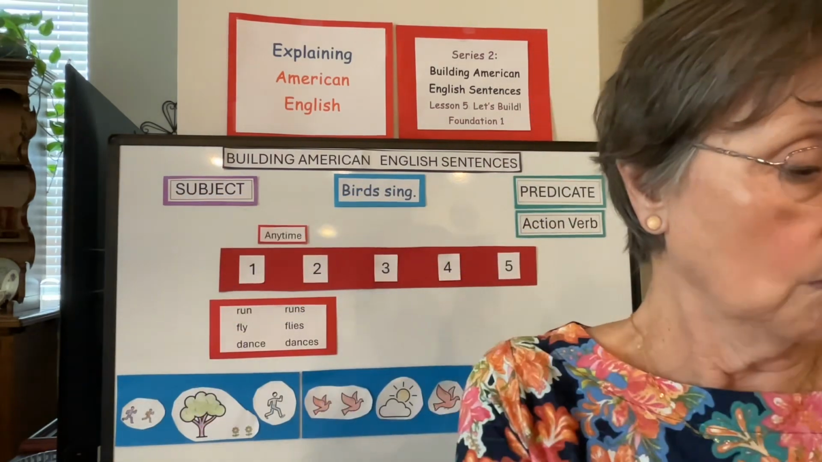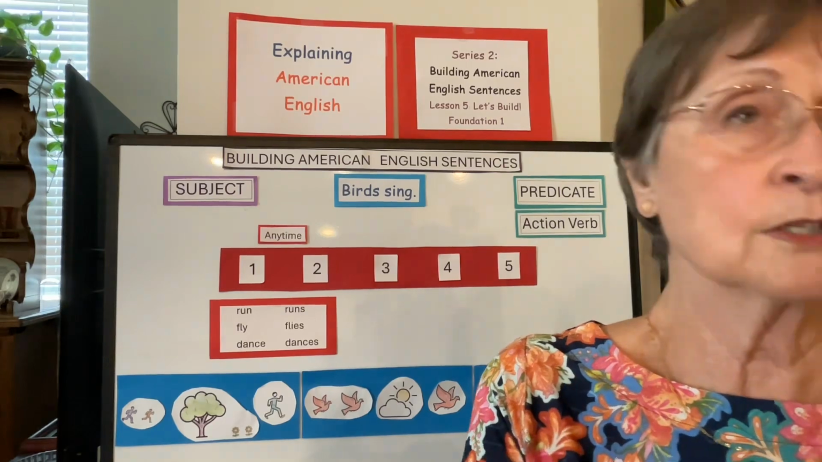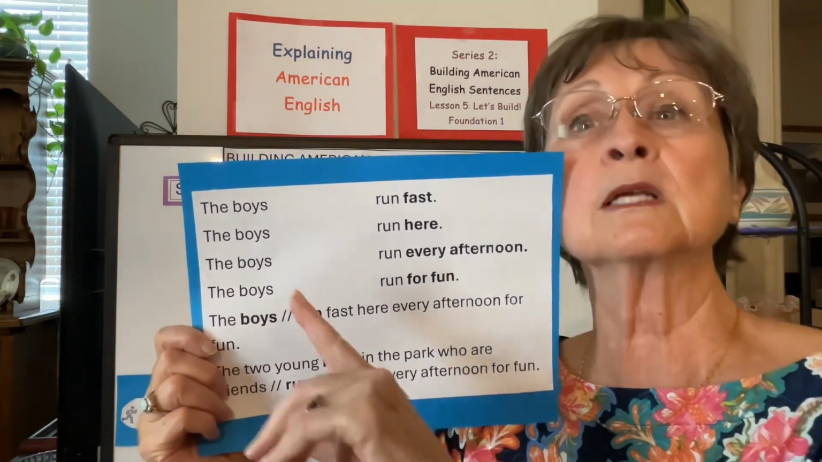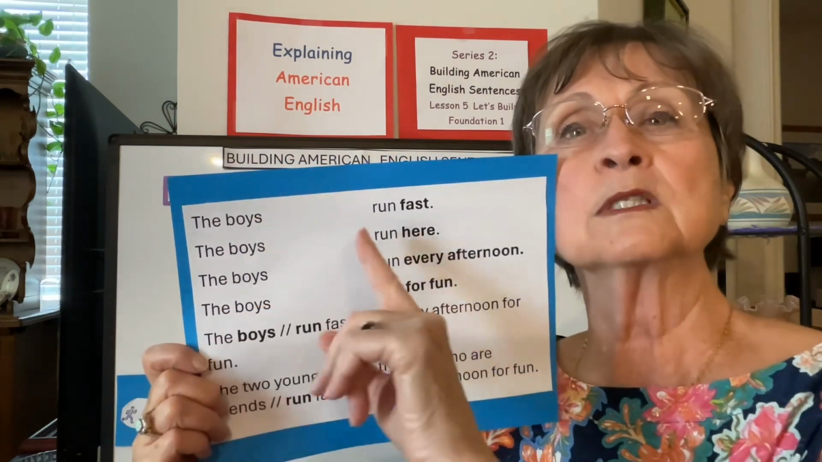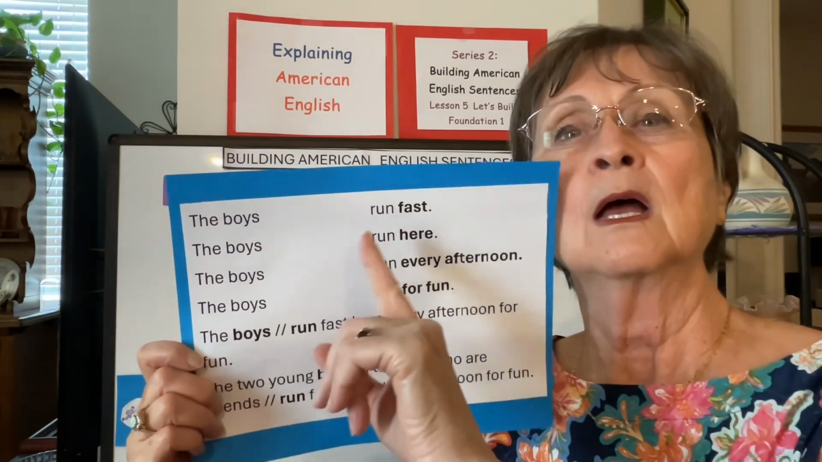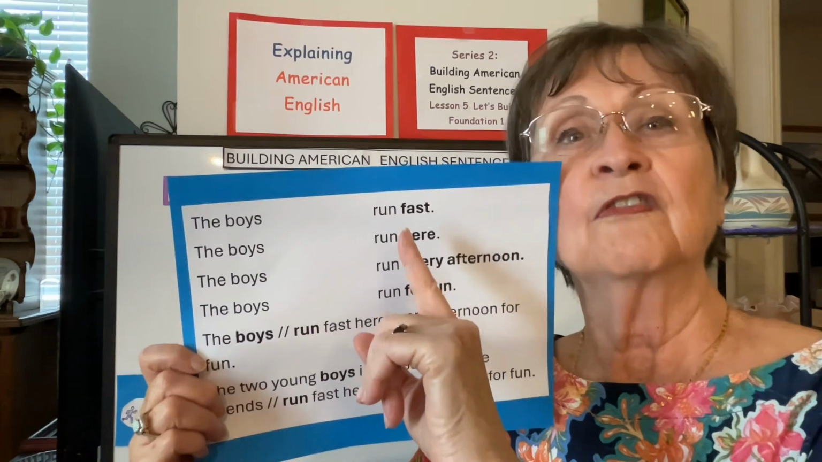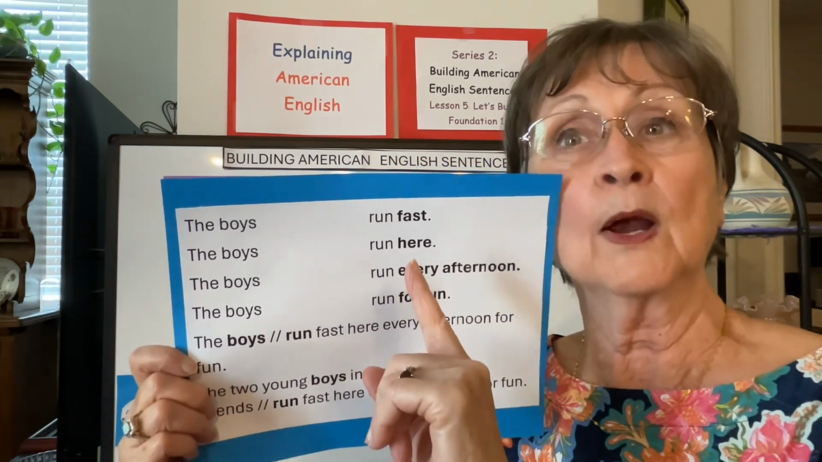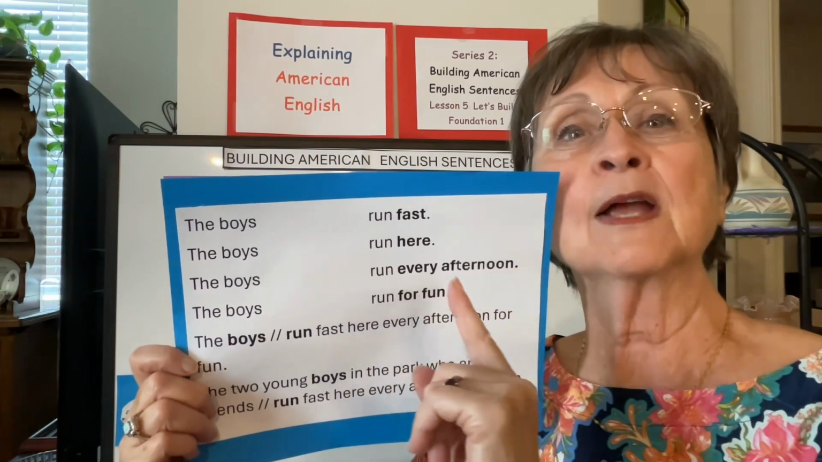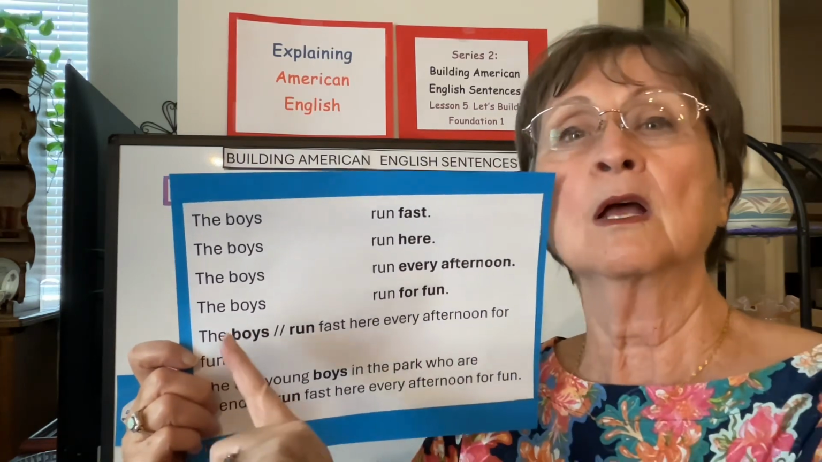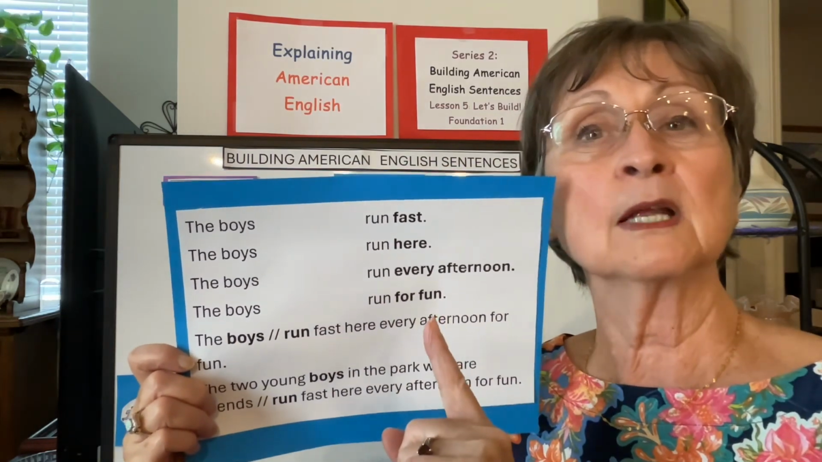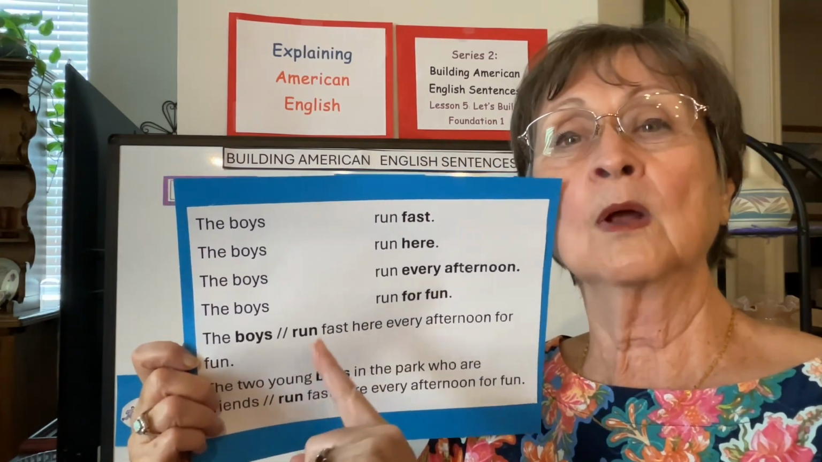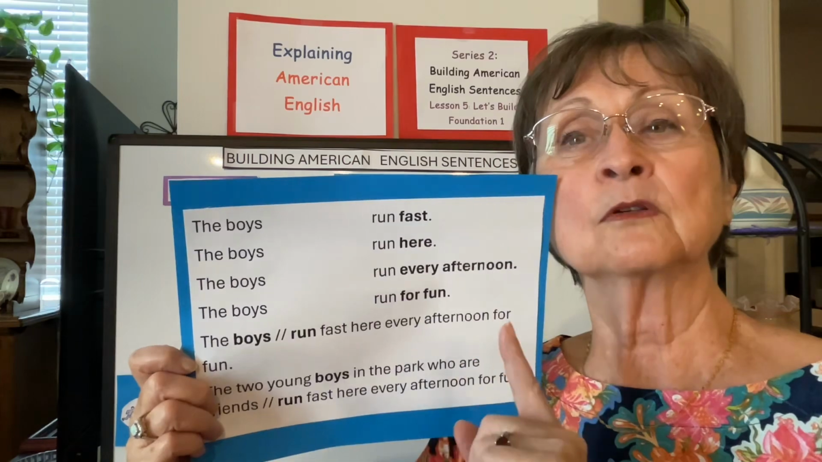Okay, and what happens if I describe, in pretty much the same sentence, not the boys, but the running. The boys run fast. It's how they run. The boys run here. That's where they run. The boys run every afternoon. That's when they run. The boys run for fun. That's why they run. The boys run fast here every afternoon for fun.